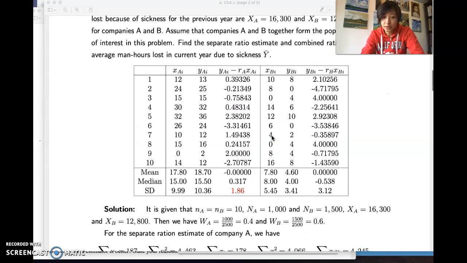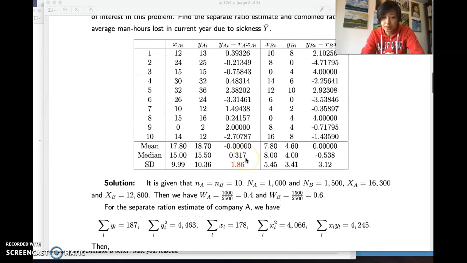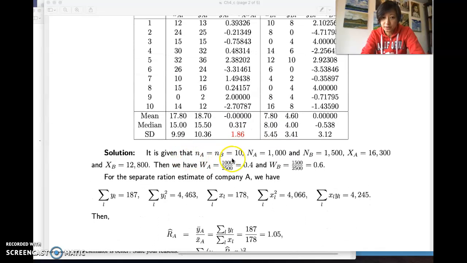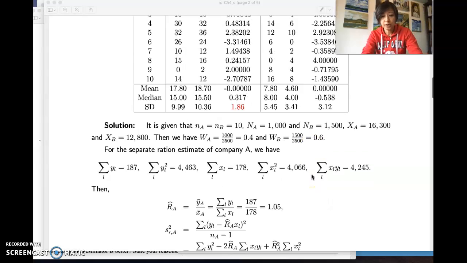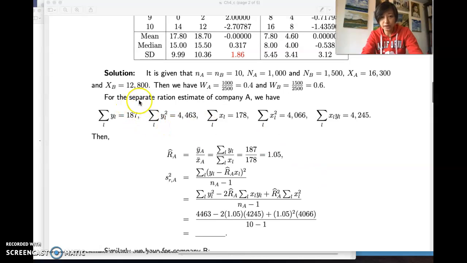Okay, so you can do the calculations. We have the sample size of 10 for each respectively, and we have the population size, and we have the true values of X_A and X_B. We can have the weighting for the populations. Okay, you can use the separate method to do the calculation.